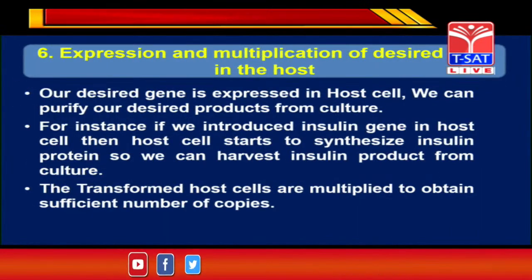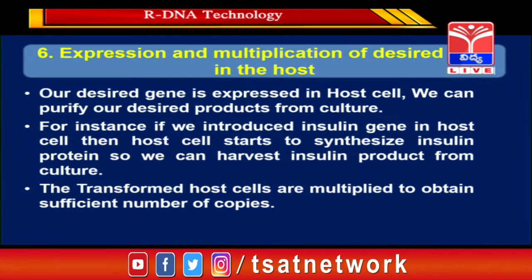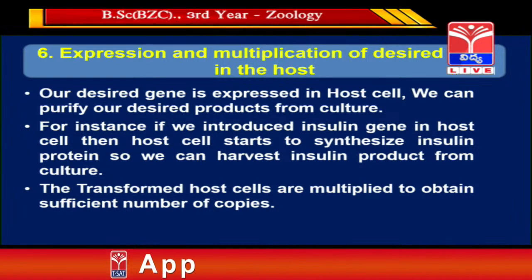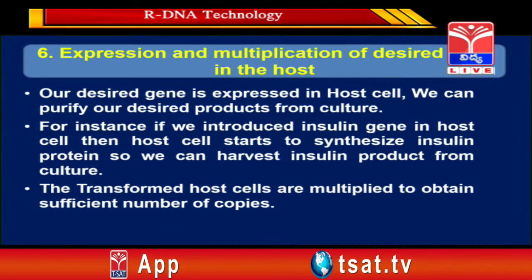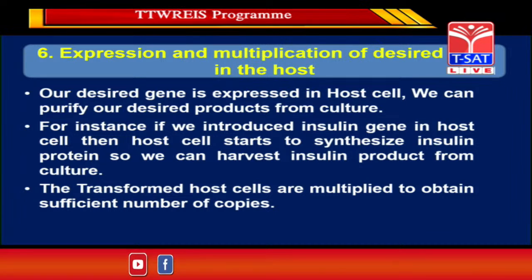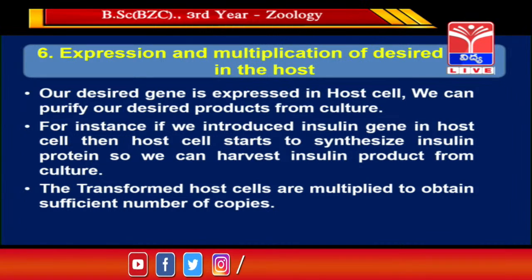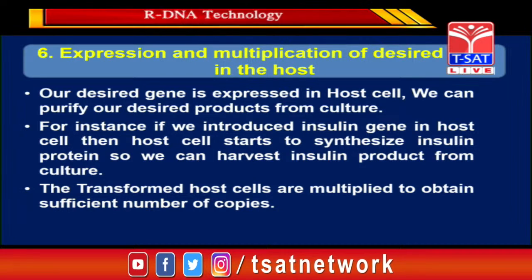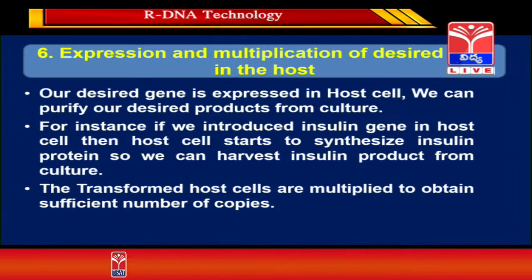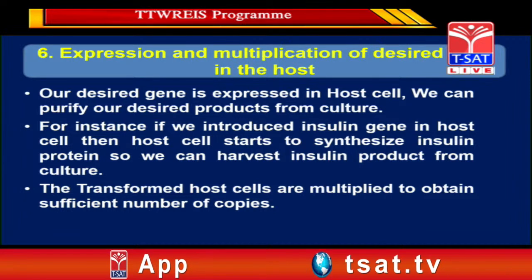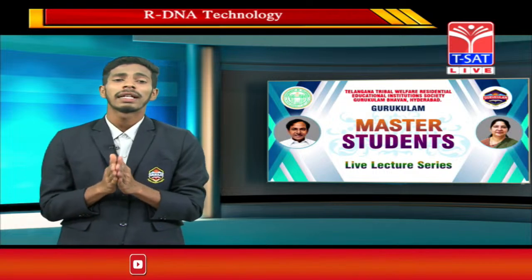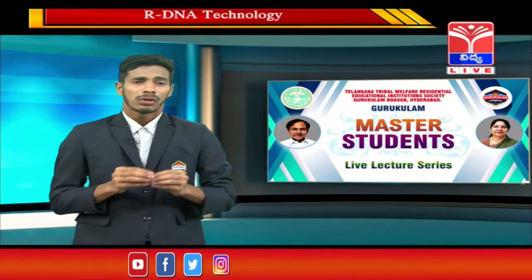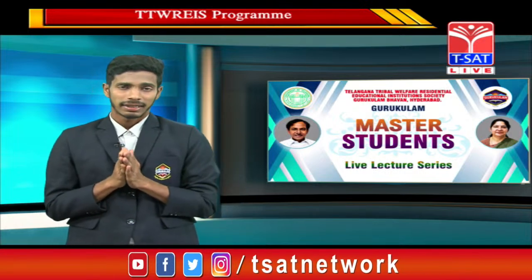So coming to the sixth step, that is expression and multiplication of the desired DNA in the host. We selected the transformed cells, right? Transformed cells contain our desired DNA, so that is expressed in the host cells. For example, if we use the insulin hormone gene and introduce it into another DNA to form a recombinant DNA, and that is introduced into the host cell, it forms the insulin hormone as a product. The transformed cells are multiplied to obtain a sufficient number of copies. So these are the 6 steps involved in this rDNA technology.